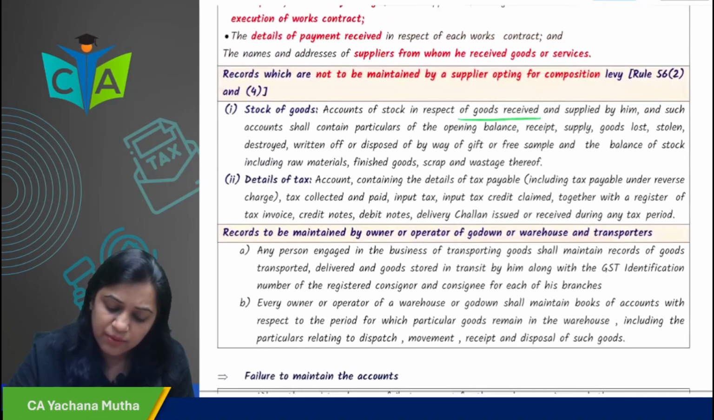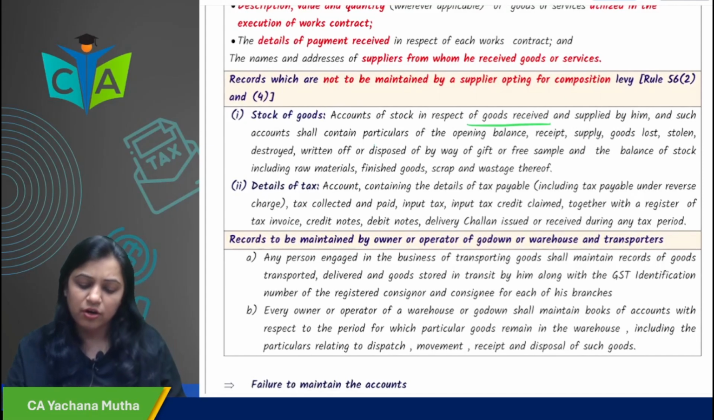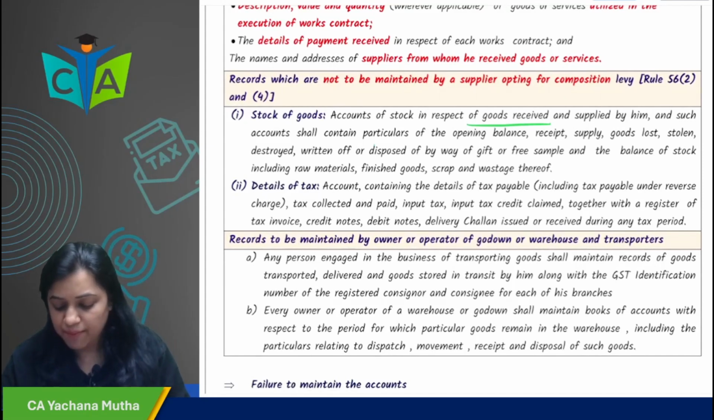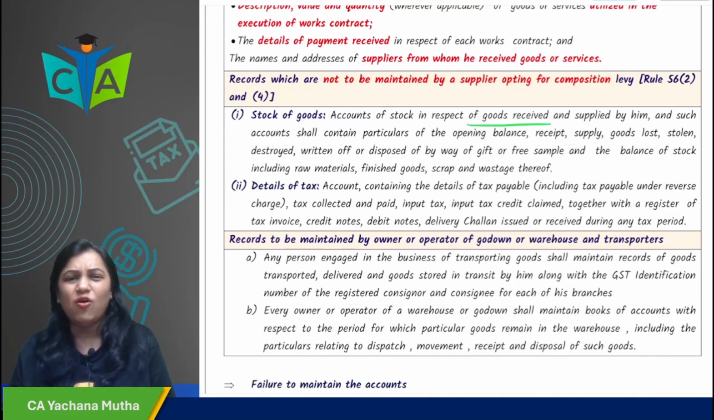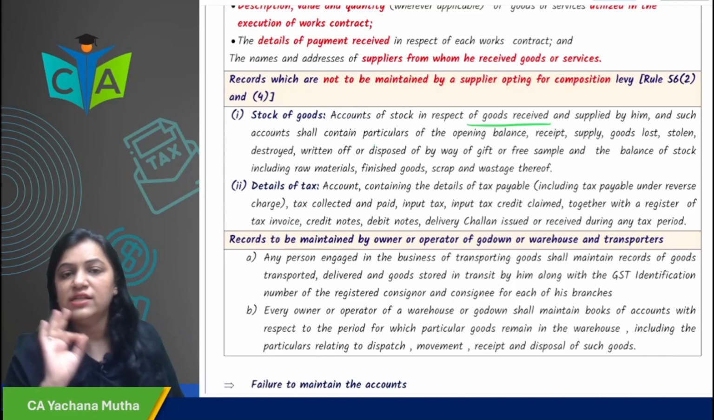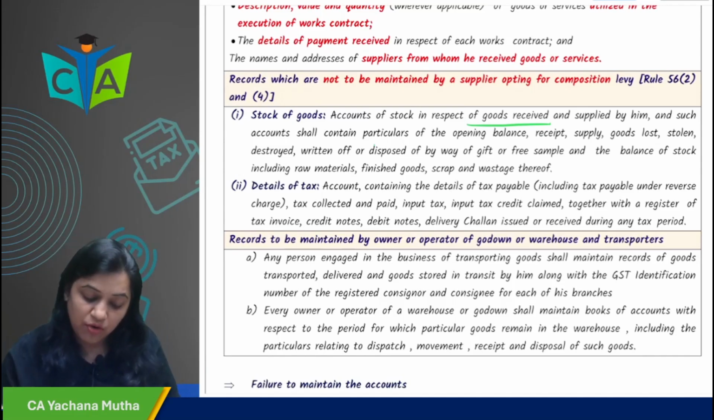And such account shall contain particulars of opening balance, receipt, supply, goods lost, stolen, destroyed, returned, or disposed of by way of gift or free sample, and the balance of the stock including raw material, finished goods, scrap, waste. All these he need not maintain. The stock details he need not maintain. Second, tax details also he need not maintain.